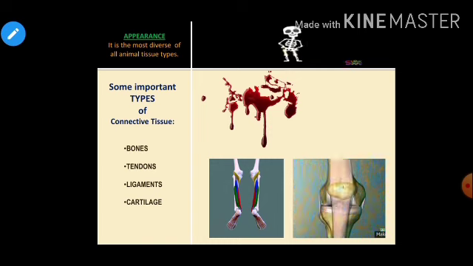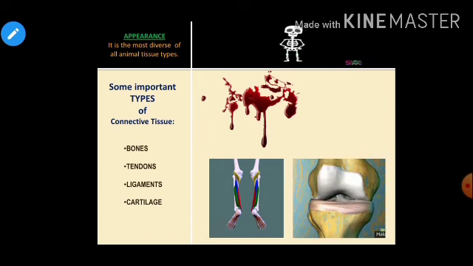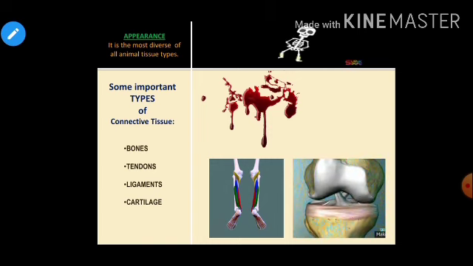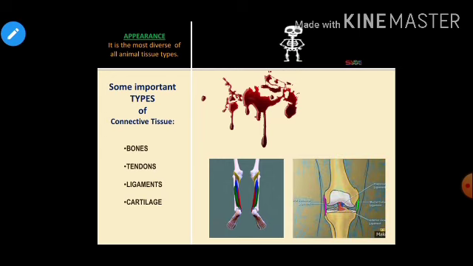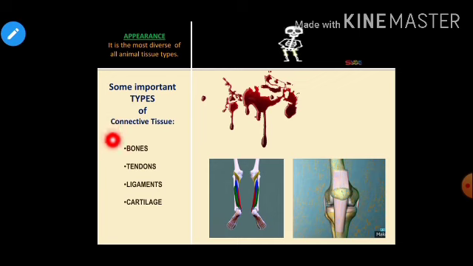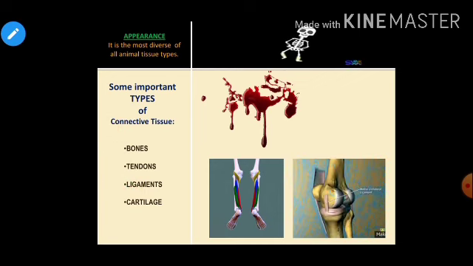That is a very important question which generally arises in our mind. So what are those important types? Those important types are bones, tendons, ligaments, and cartilage. Bones, because they connect different body parts together.